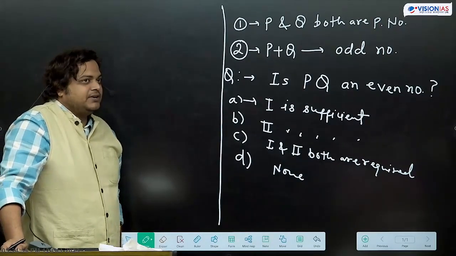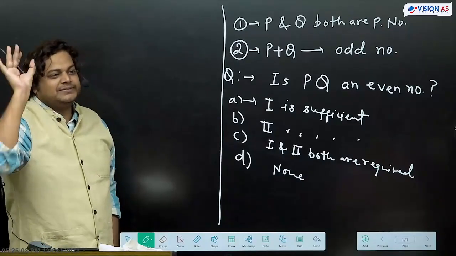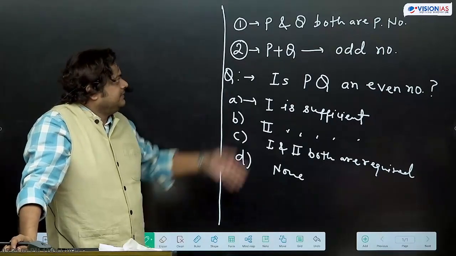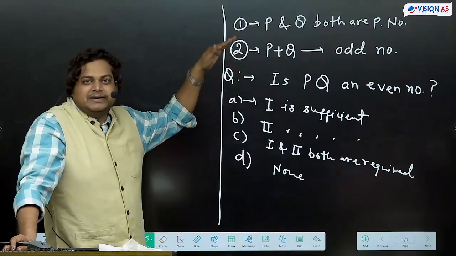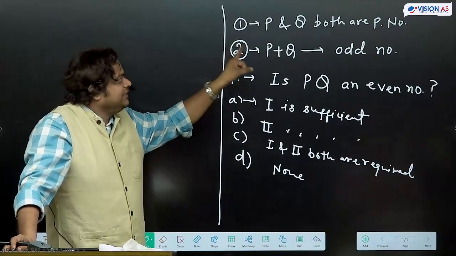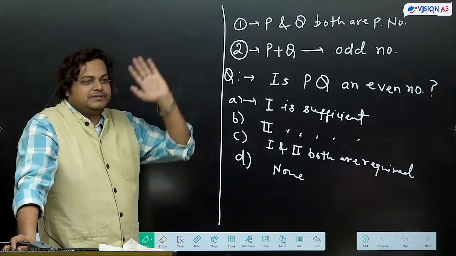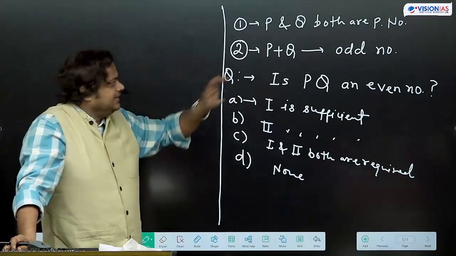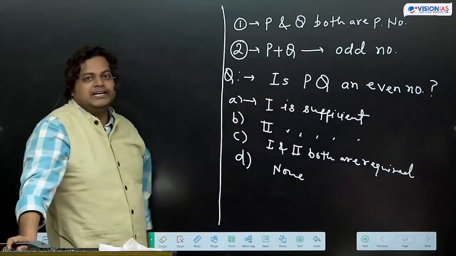But we are not told that the value of P is 2 and the value of Q is 5. So we need to check for all the numbers. This must be correct for all the numbers. P and Q both are prime numbers, which means take any two prime numbers. Are we able to get the answer to this question? Is PQ an even number?